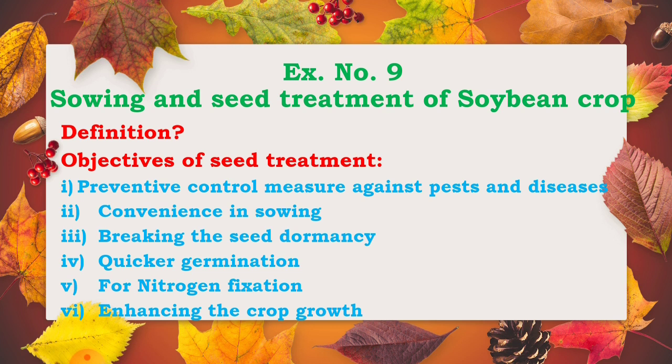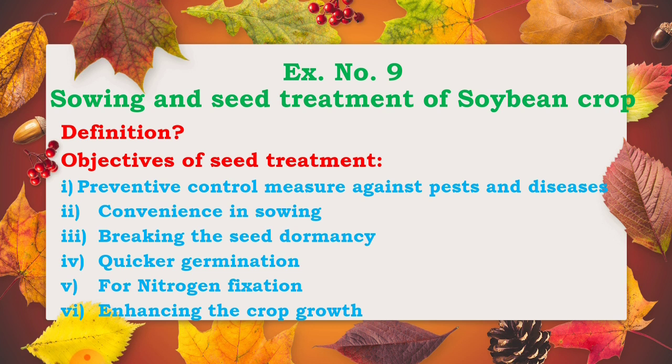Then breaking the seed dormancy. Seed treatment is given for breaking the seed dormancy. For example, the seeds of so many crops go into dormant conditions, and for breaking the seed dormancy, different chemicals are used.